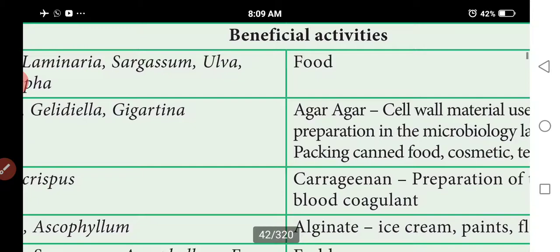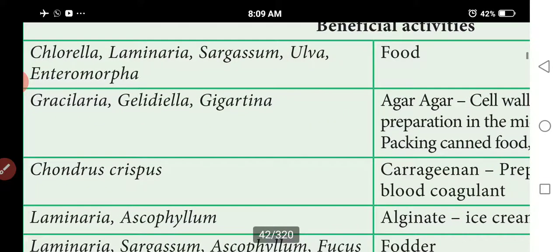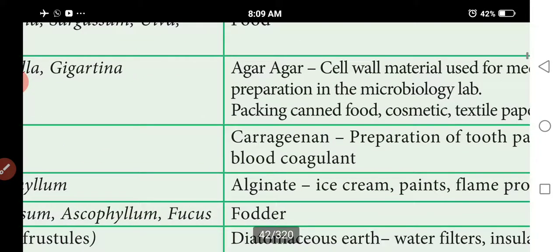Agar is obtained from red algae such as Gelidium, Gracilaria and Gelidiella. It is also used in medicines, cosmetics, culture media, leather industry, textile industry, bakery and meat industry, and as an emulsifier in dairy products. The cell wall material is used for preparations in the microbiology lab.